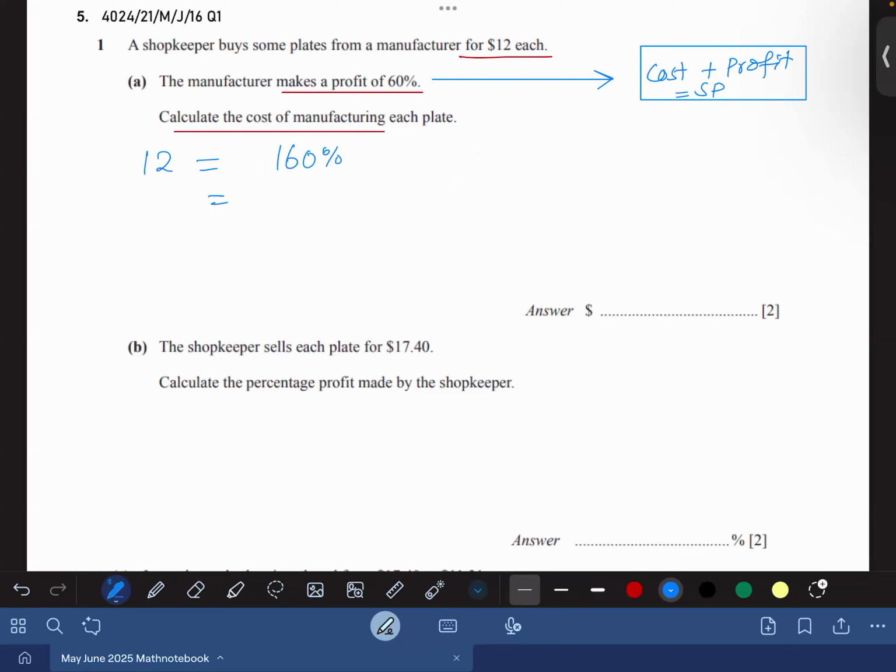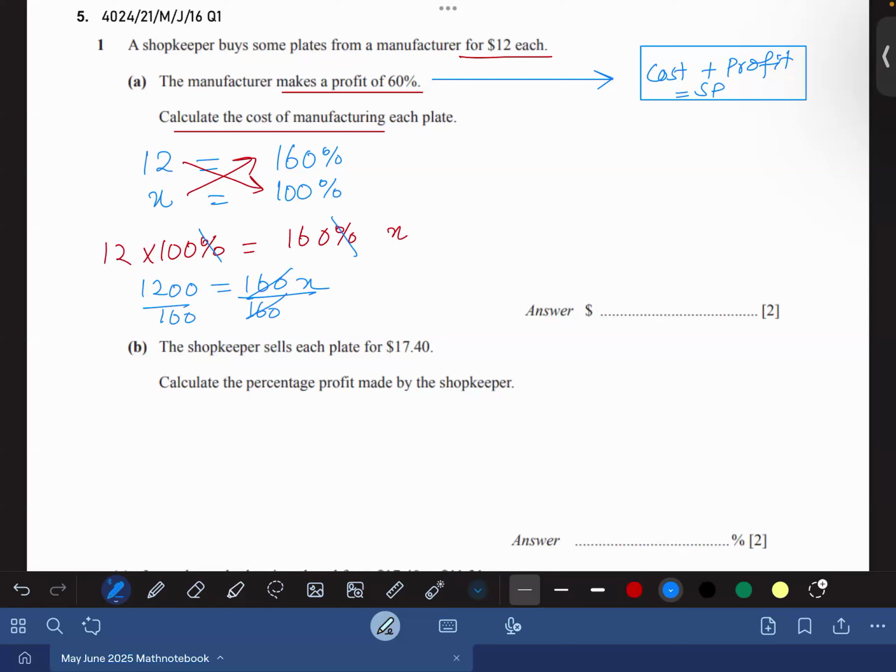Calculate the cost of manufacturing the plate. We don't know the cost of manufacturing, and that would be 100%. Now we need to find out what is the value of X. So just cross multiply. So 12 multiplied by 100% equals 160% of X. But I can cancel percentage and percentage, simple like that. So it would be 1200 equals 160X, divided by 160 on both sides. 160 and 160 cancel. So X equals 1200 divided by 160.